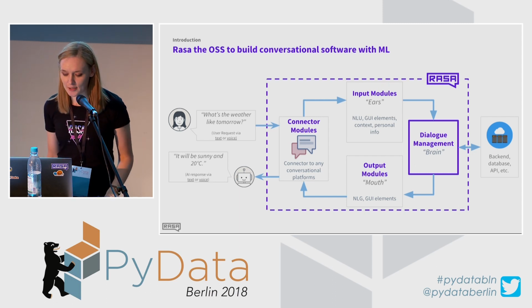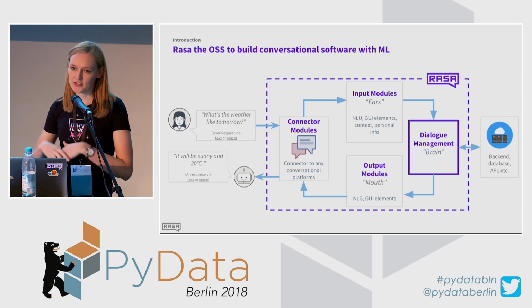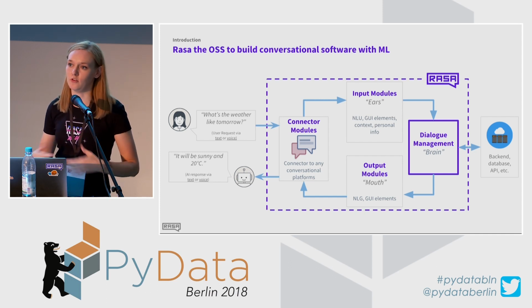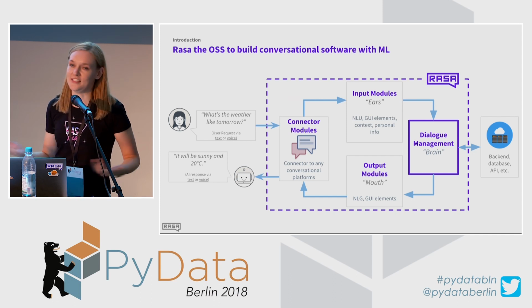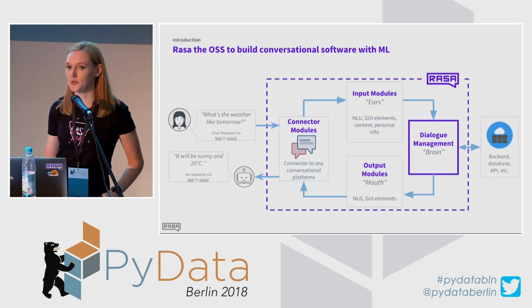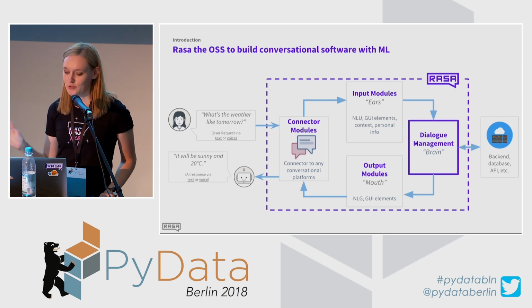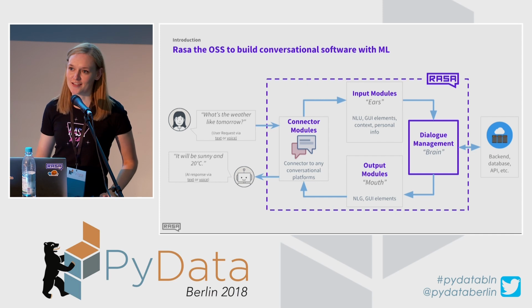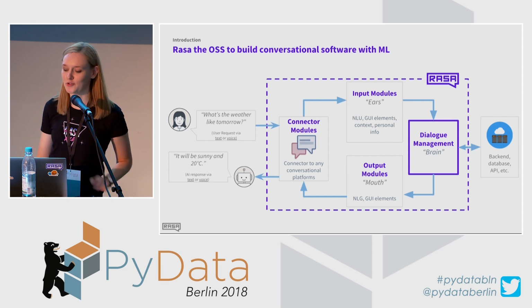on a high level. So let's say a user has a question, like what's the weather like tomorrow? And the first stage that this message would go through is a connector. So it is some kind of interface. So for example, it can be Messenger or Telegram or Slack or your own custom UI that you developed. So basically an interface that a message comes in through. And then this message goes through the input module, so-called ears. And this is where Rasa NLU comes into play. It takes that message, it extracts structured data from input sentences, and helps the chatbot to understand what the user asked.